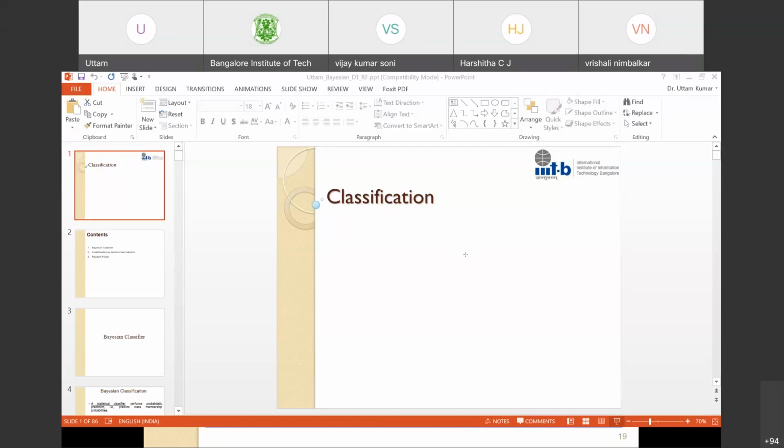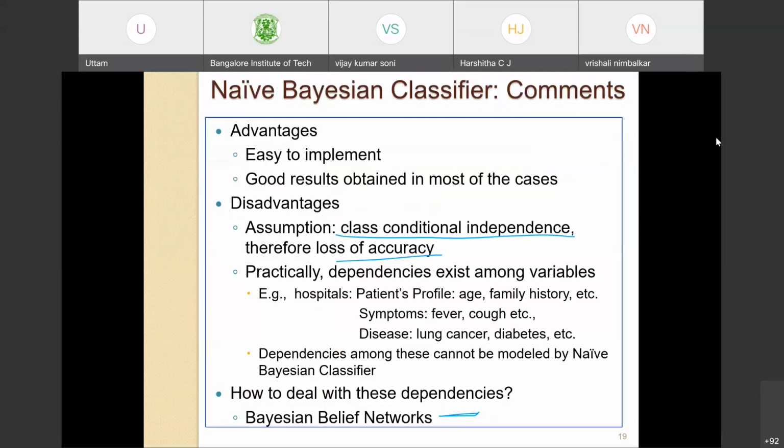So I have another session on 15th, Thursday, 11:45 to 1:45 hours. If you want, I can continue with this topic and try to finish after this decision tree.